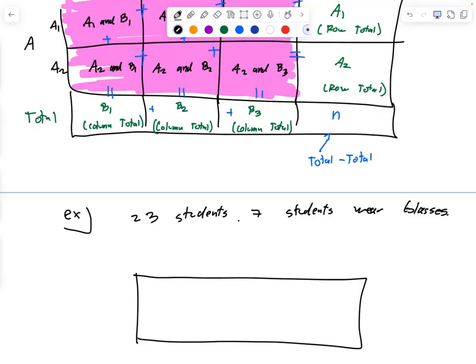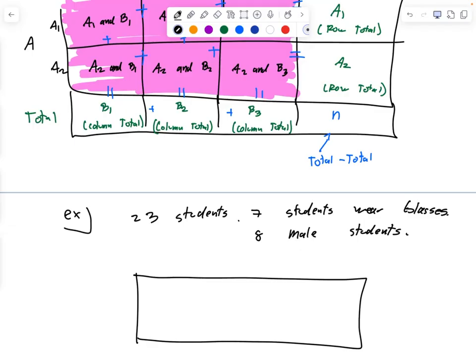And no, you were wearing them, put them back on. 1, 2, 3, 4, 5, 6, 7, 8. There are 8 males. And 1, 2, 3. There are 3 males wearing glasses.